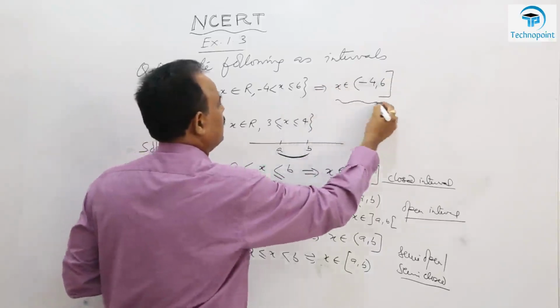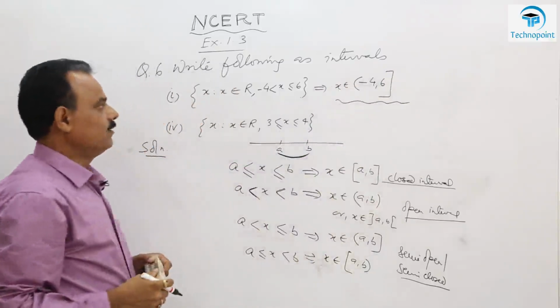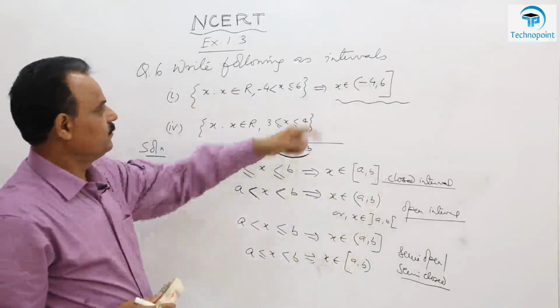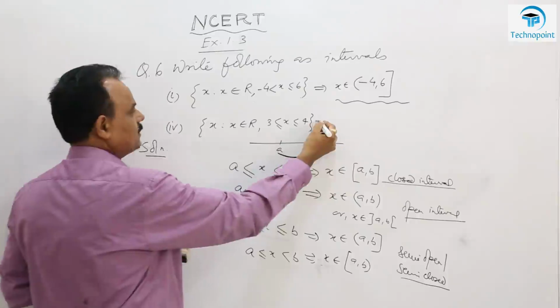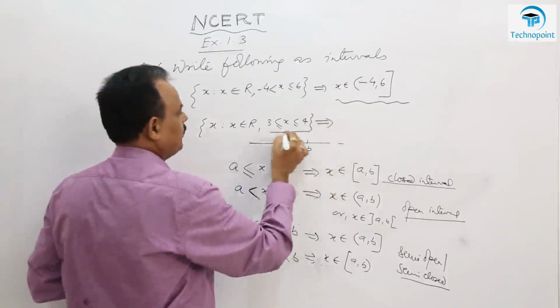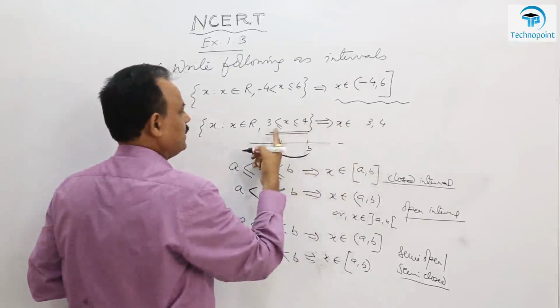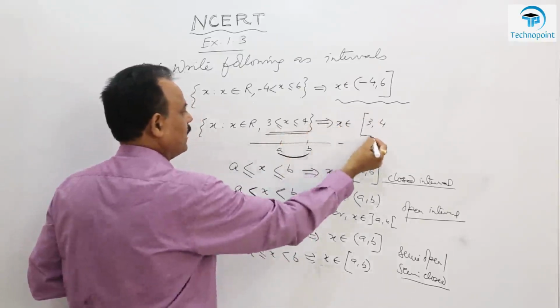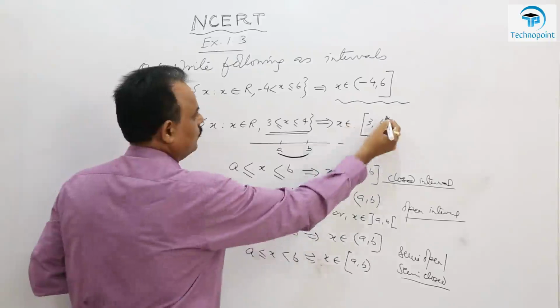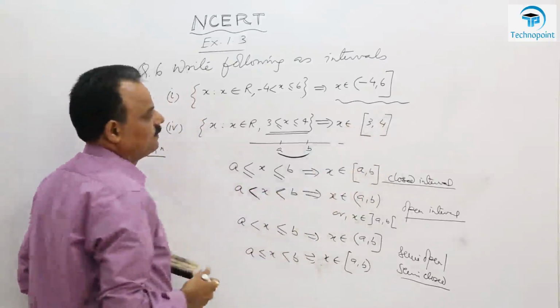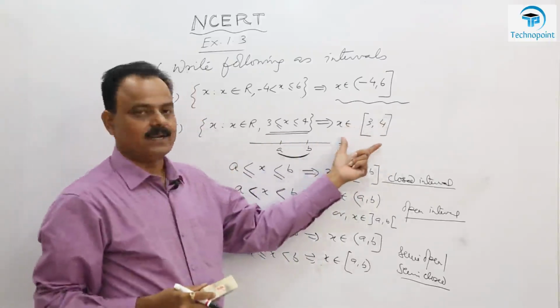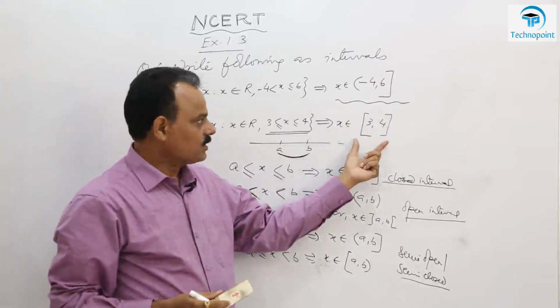This is the notation of an interval. Or here in this case, x is in between 3 and 4, and 3 is included, so take a big bracket, and 4 is also included, so again take a big bracket. This is the notation to write in interval form. This is called a closed interval.